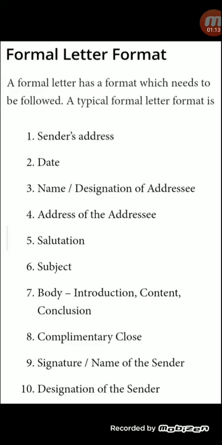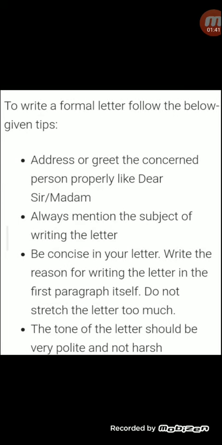Salutation can be after subject. Salutation is dear sir or madam. Then you write down introduction, body. In the body, the introduction will come, content will come, conclusion will come. Then complimentary closing with good tone. Signature, your name and thanking you and all. And if you are holding some office or something, you can write that. That is designation. Right?